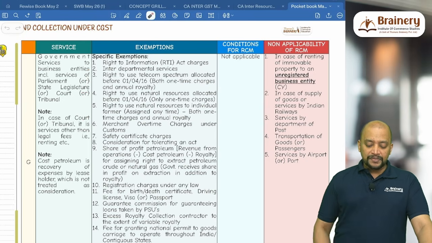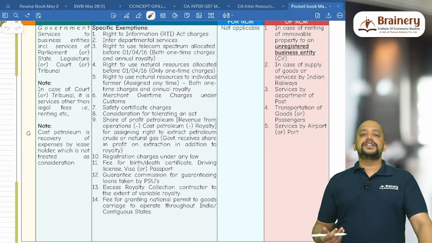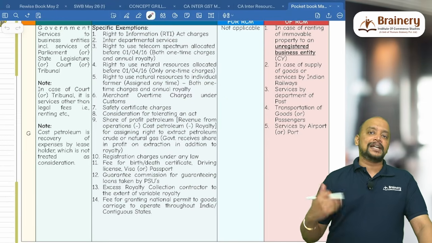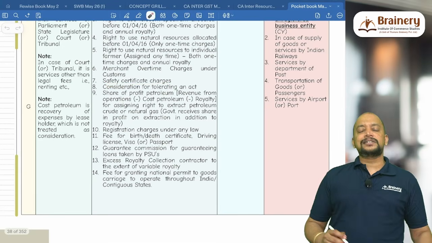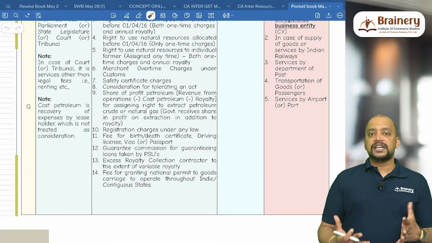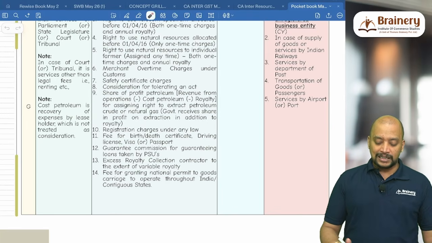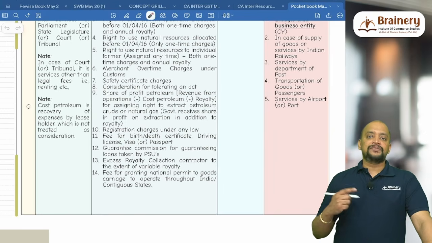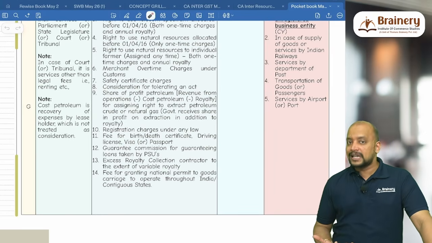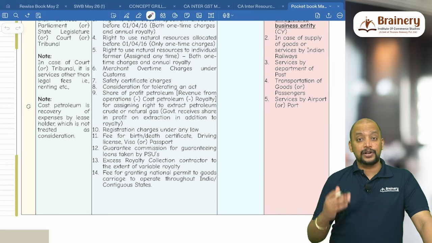Then next we have merchant overtime charges under customs. Customs authorities work after office hours and collect some extra charges; that is exempted. Then safety certificate charges for issuing the safety certificate by the safety officer to establishments or factories which deal with the public at large. Then consideration for tolerating an act. First of all, consideration for tolerating an act, if it is compensatory in nature or penalizing in nature, is not treated as consideration and is not a supply.